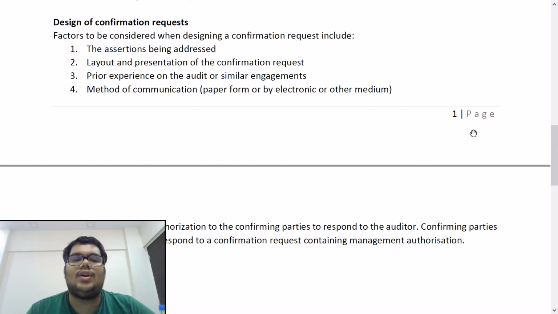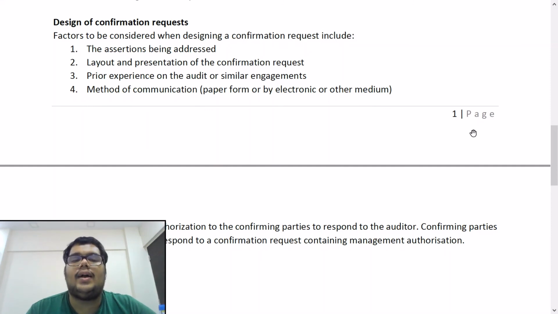Last question is design of confirmation request. So how should you design your balance confirmation? Factors to be considered. Point number one, the assertions being addressed. Assertions are CVOP: completeness, existence, accuracy, valuation, obligation and rights, presentation. So basically, depending on the assertions, you will prepare your confirmation. Point number two, layout and presentation of the confirmation request. So this is basically more to do with the designing of the confirmation.